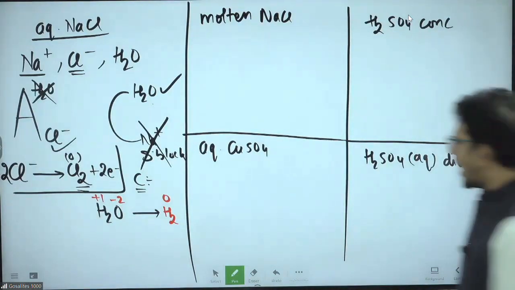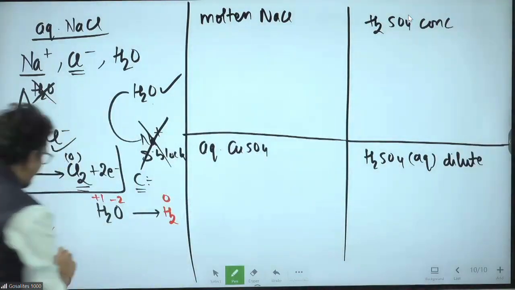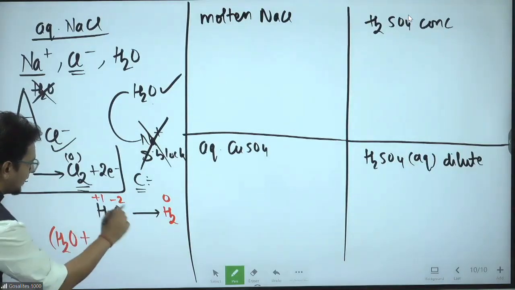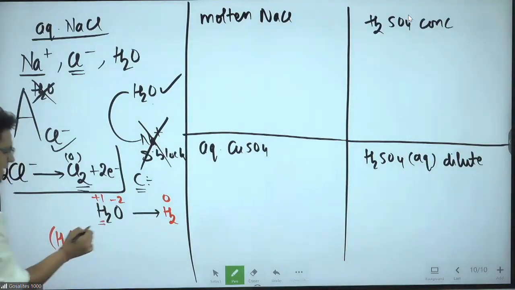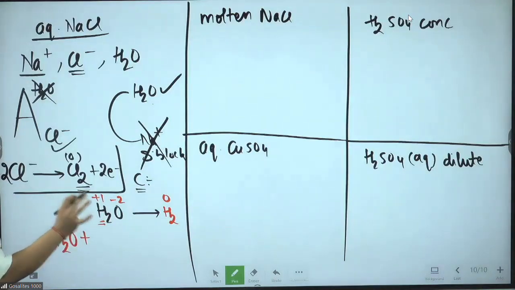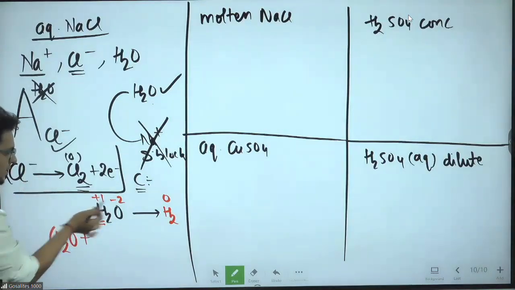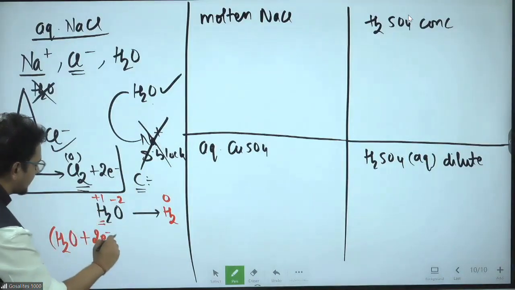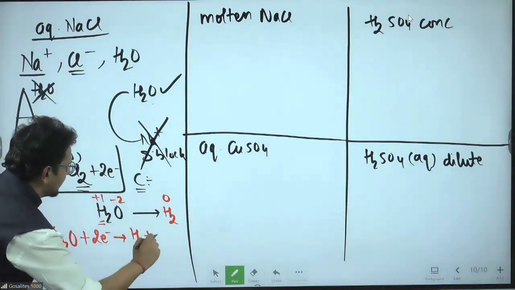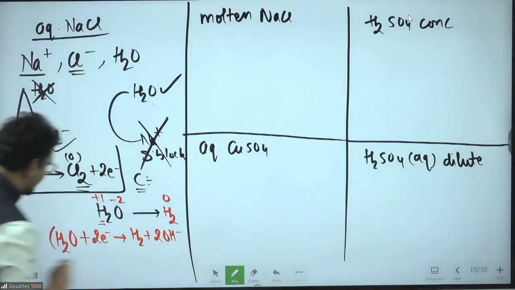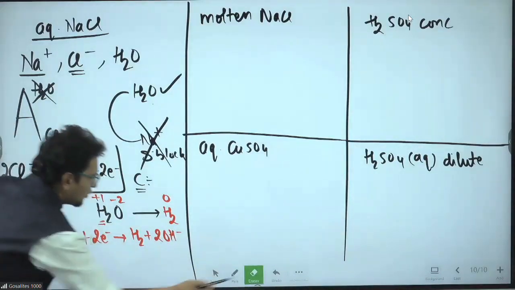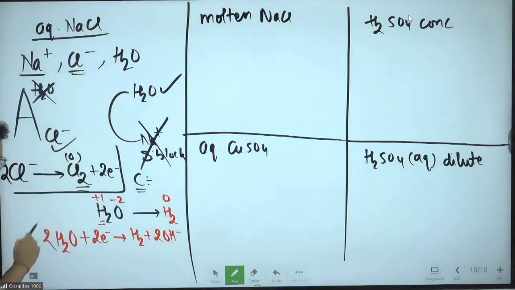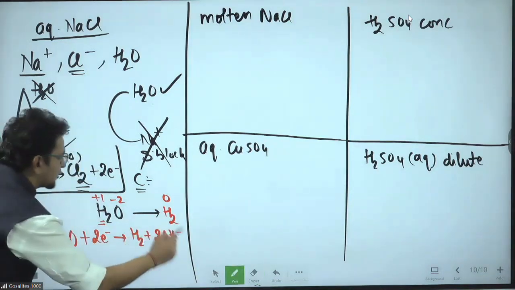Done. How to write the reaction? This reaction, if you can, you should mug up. H2O plus how many electrons? Think about it. Sir, logic, logic. But after that, mug up only. Hydrogen +1 to 0, 1 electron. 2 hydrogen, 2 electrons. H2 comes out and 2 OH minus will come as it is. So 2 H2O will take 2 electrons and become H2 plus 2 OH minus.